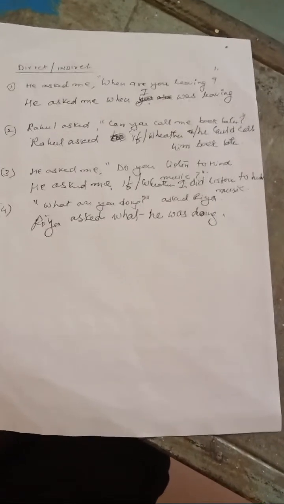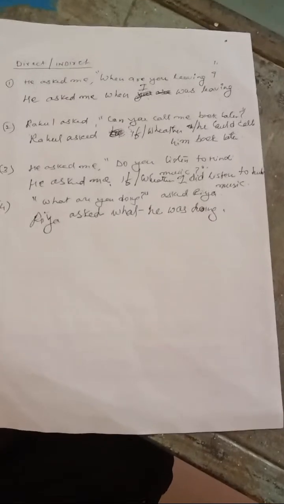In that case, the answer will also start with the same word. But if the question uses a helping verb, like do you like me? Is there any book? Is there any person? Helping verb. There are 24 helping verbs. Will you come with me? If these are used, then you have to use if and whether. So remember that and do the direct indirect correctly.